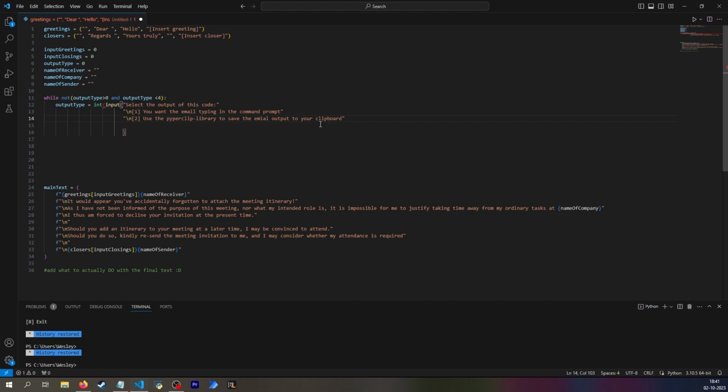And this would make it so that at the end, when the code has finished running, you'd be able to click and then just hit Ctrl V to type in the email, which is the option I would prefer, because then I can decide when to use it. So I could receive my meeting, go and double click the file on the desktop, and then I can go and hit decline or hit the maybe attend button.